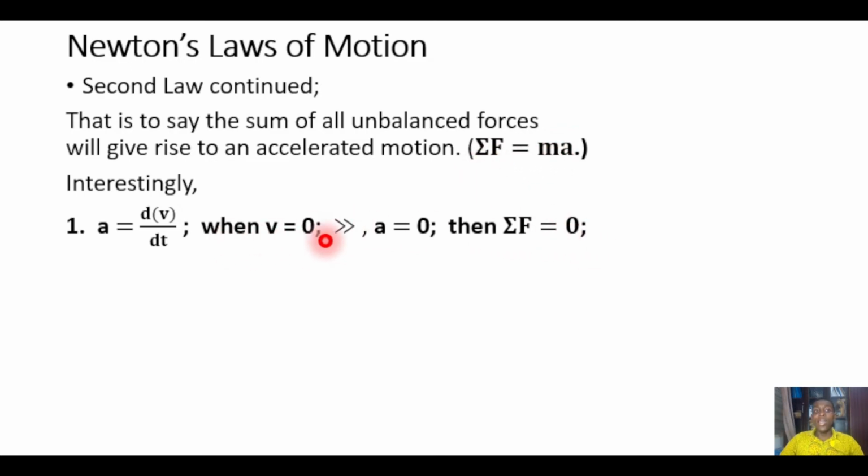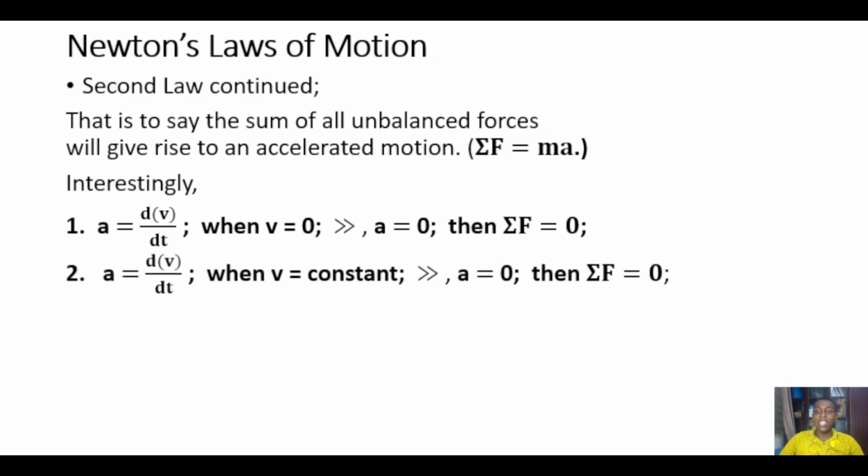It means that when a particle is at rest, then the sum of all the forces acting on the particle is 0. That's the meaning. Secondly, when v is constant, put velocity equals constant here. In fact, v is velocity. What is the derivative of a constant? That is actually zero. It means that when a particle is moving with a velocity which is constant, then acceleration is zero. And when acceleration is zero, the sum of forces acting on it is zero.